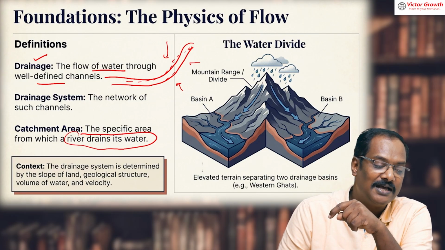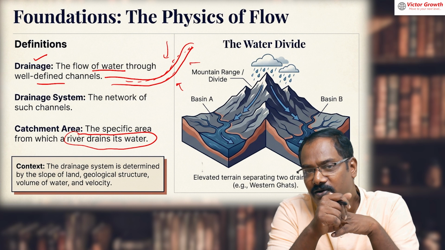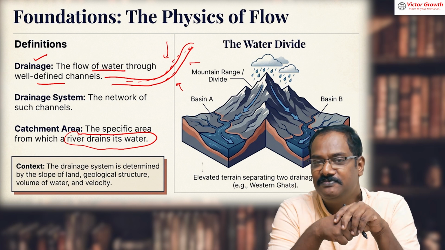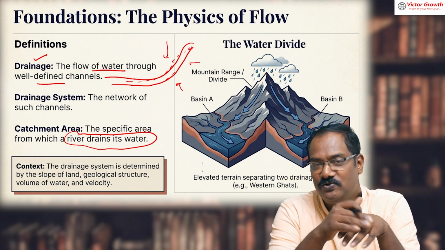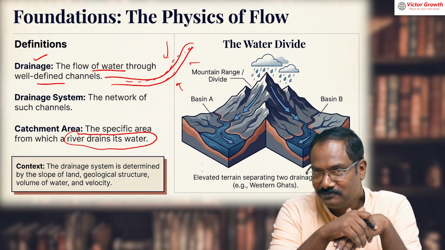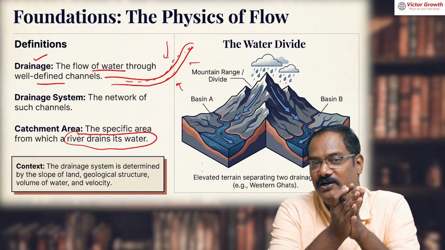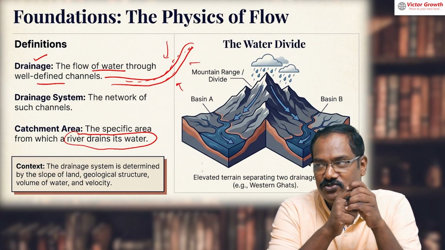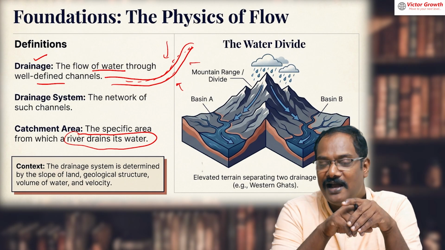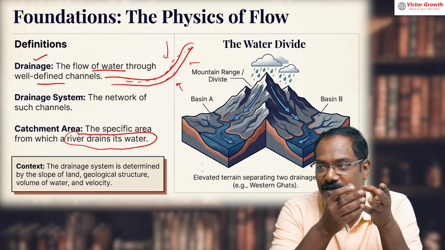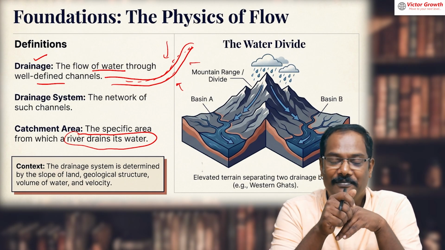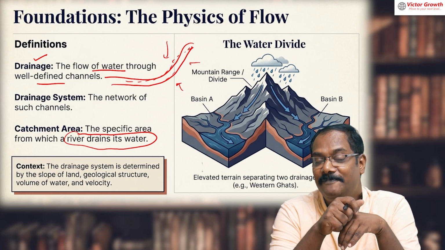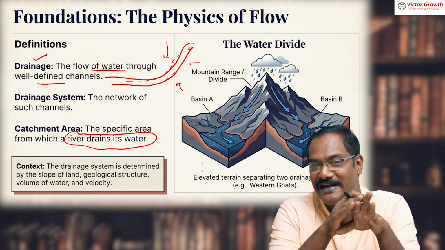Now, I'll ask you one question. Suppose there is no river at all, assume that all the rivers have been closed. What will happen to India or what will happen to the world? The most obvious answer people will give is, sir, we will not have water, we will not be able to do agriculture, food will not be there. See, that is actually not a correct answer.